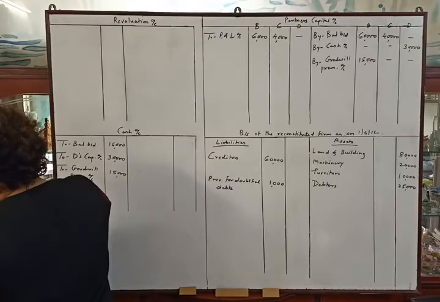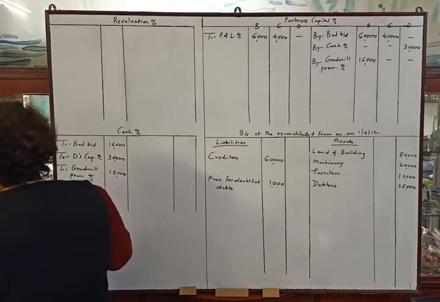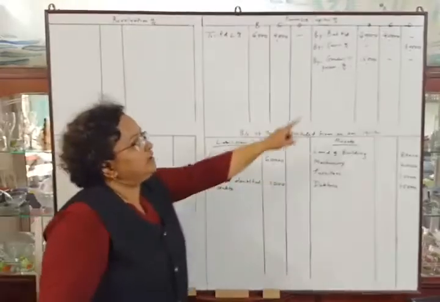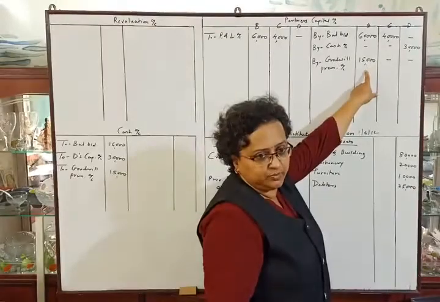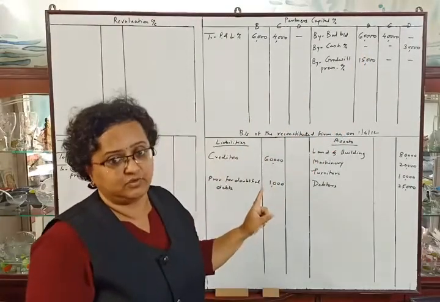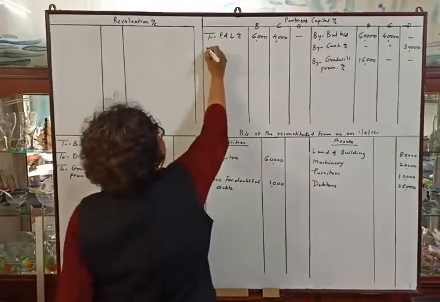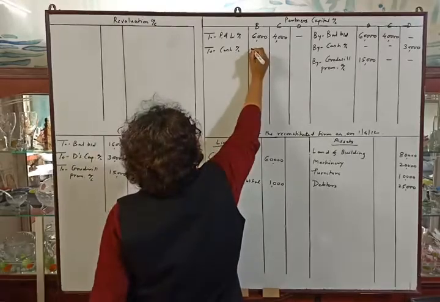Then next adjustment, half of the goodwill was withdrawn by the partner who sacrificed his share of profit in favor of D. So 15,000 rupees goodwill. B is withdrawing half of it in cash from the business. So this entry will be posted here to cash account. B is withdrawing half of the goodwill.